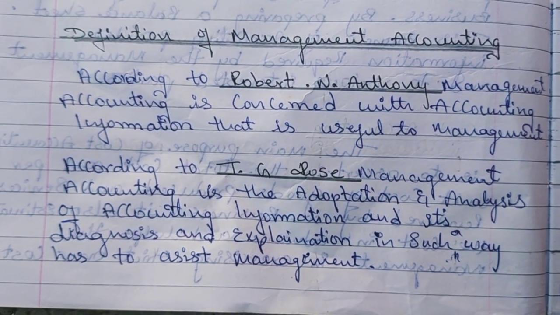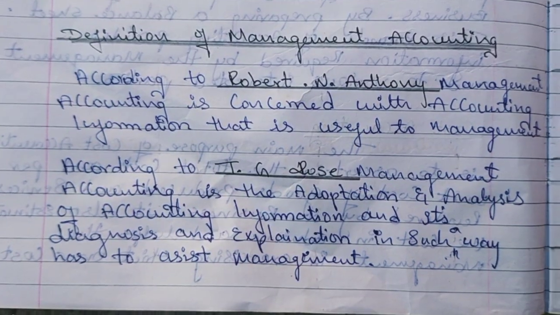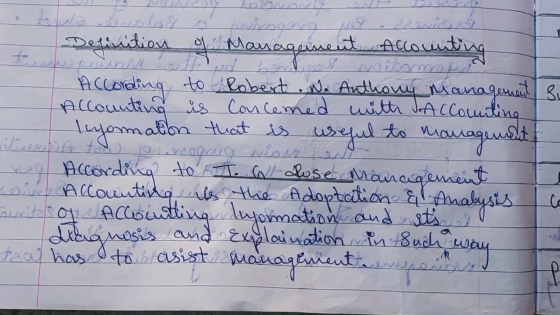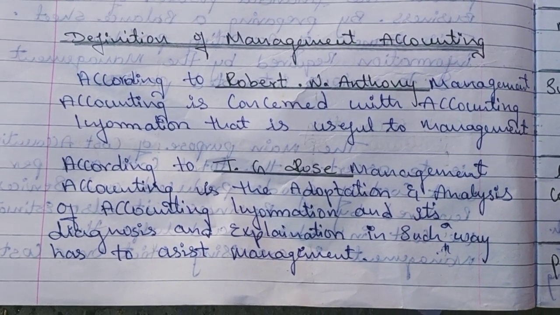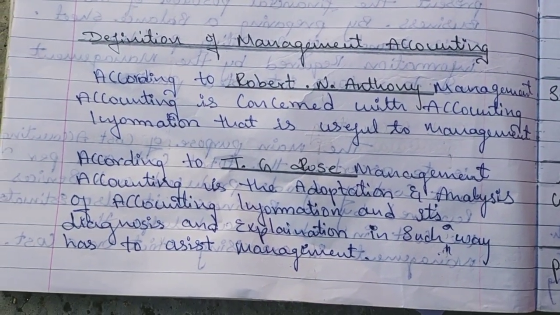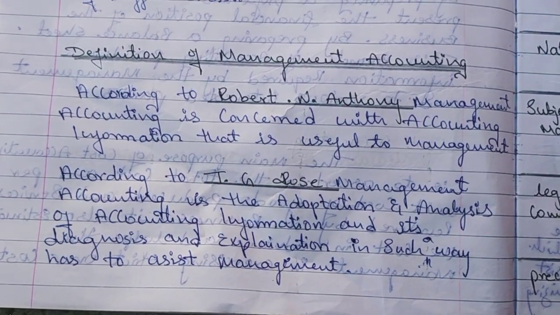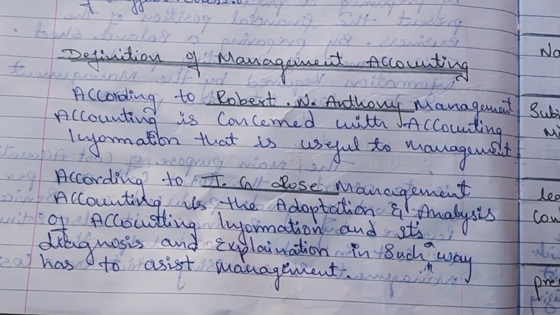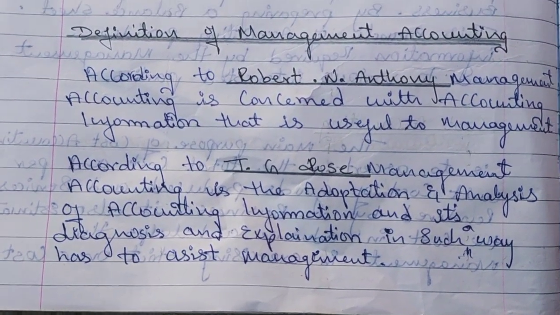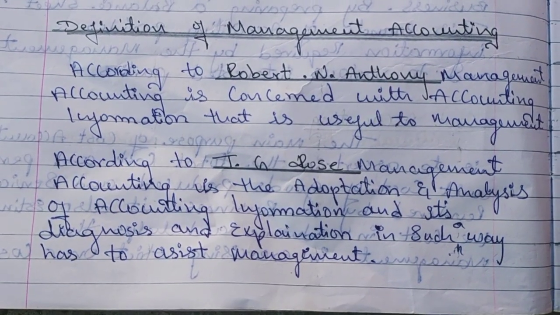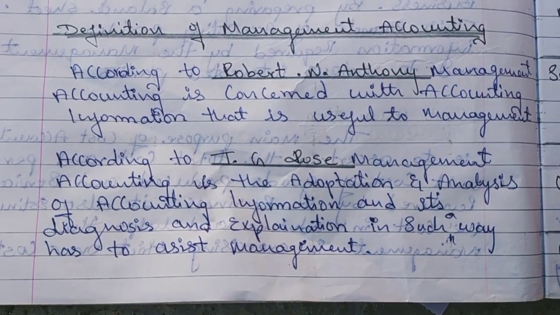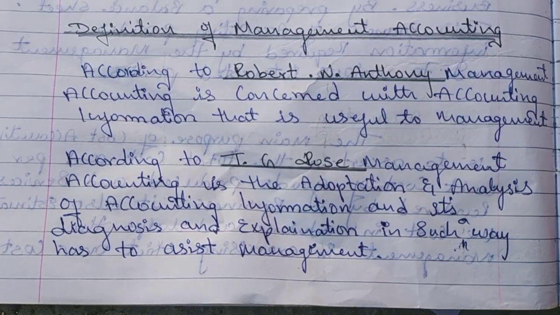Management accounting definitions are given by many authors, and this one is very simple and understandable, so you can remember it during your examination. I have given two authors, that is Robert N. Anthony and J.G. Rose. According to Robert N. Anthony, management accounting is concerned with accounting information that is useful to the management. As I have already discussed, it is nothing but useful accounting information to the management, and this is very simple to remember during your examination.